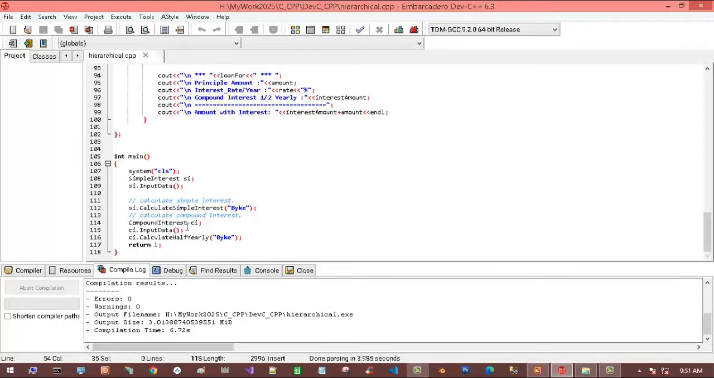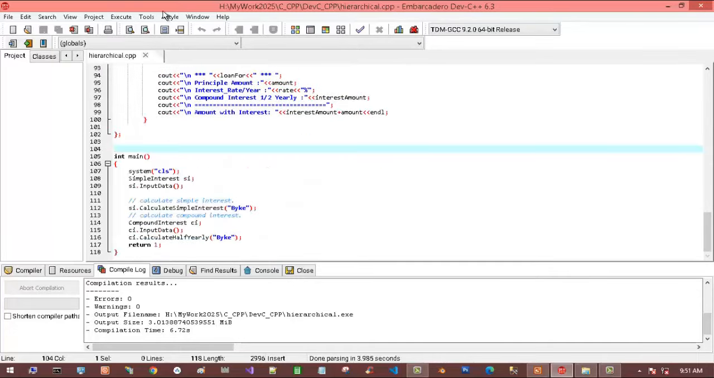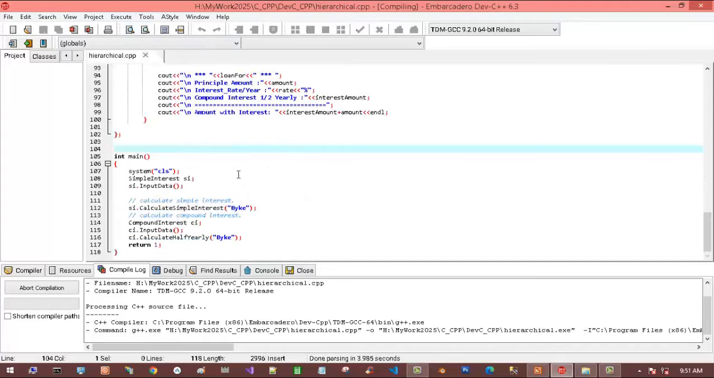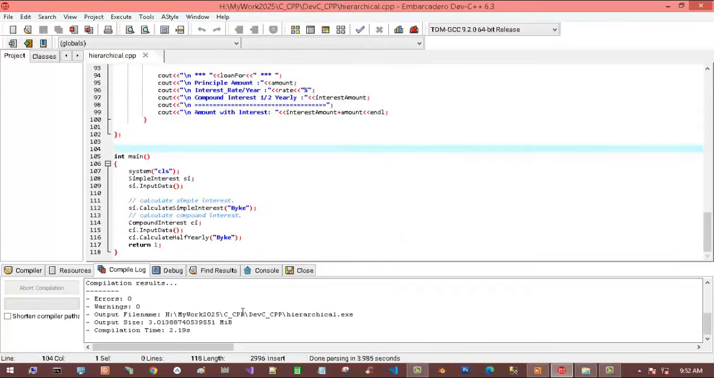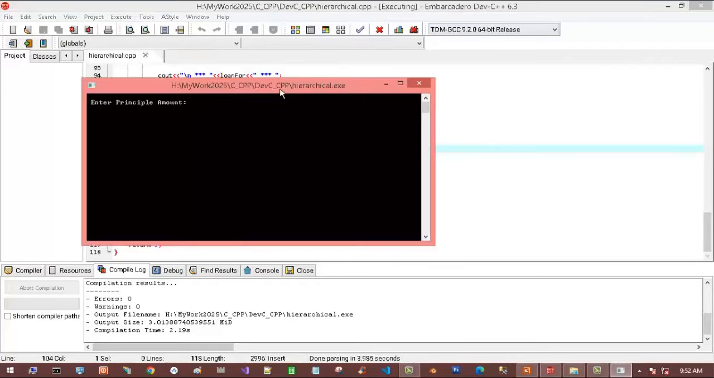Same like compound interest, I created the CI object. So CI dot input is the base class function I am calling, and CI dot calculate interest half yearly is the derived class function. Okay, now let's run the program. First we compile this. The program is compiled, no error, and run this program.